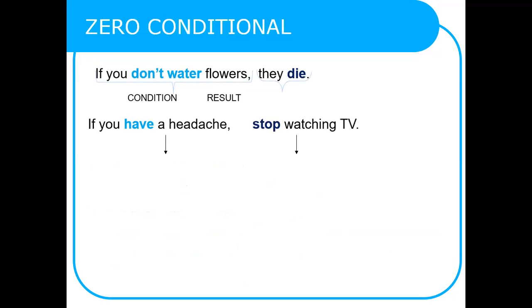First, we will start in detail with the zero conditional. Look at this example: if you don't water flowers, they die. Here, don't water is the condition, and the result is they die. If you have a headache, stop watching TV.